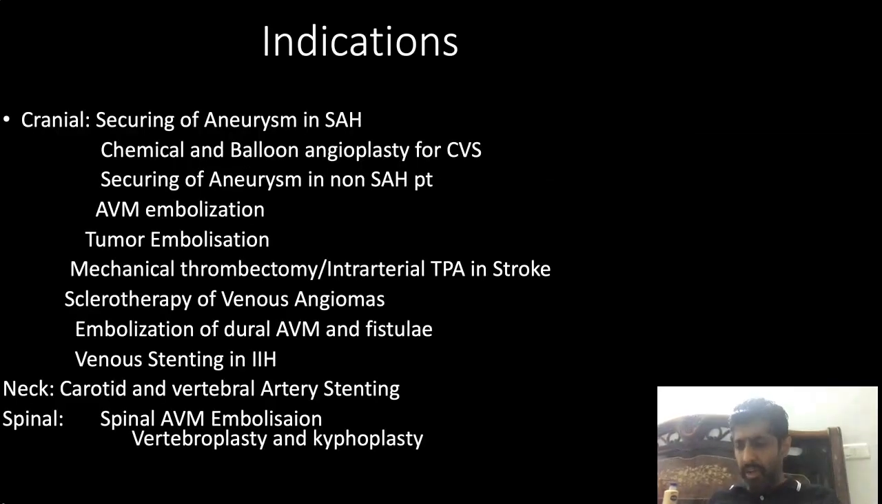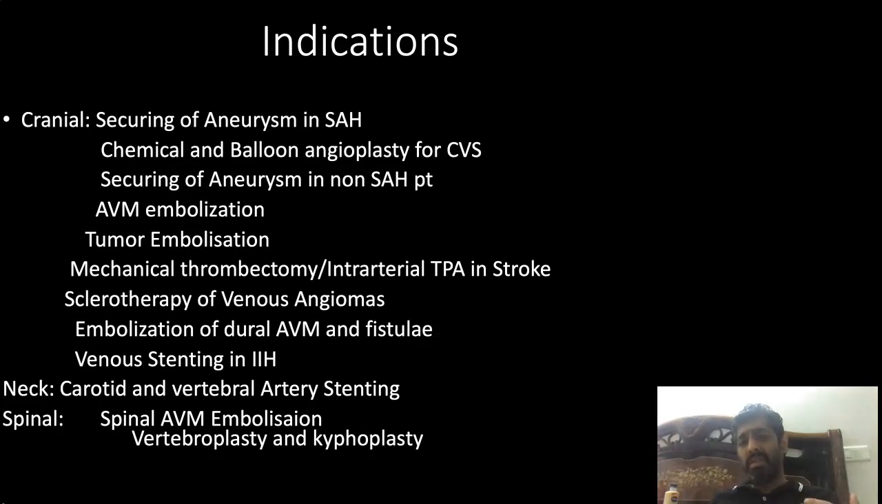Now, coming to the indications. Indications are actually being expanded day by day, from coiling, or I will say putting flow diverters in aneurysms, to stent assisted coiling, balloon assisted coiling, AVM embolization, tumor embolization, mechanical thrombectomy. Mechanical thrombectomy now is actually a class 1A evidence to do in acute stroke, sclerotherapy of venous angiomas, carotid artery stentings, so on and so forth.